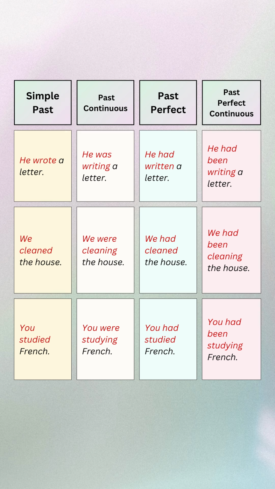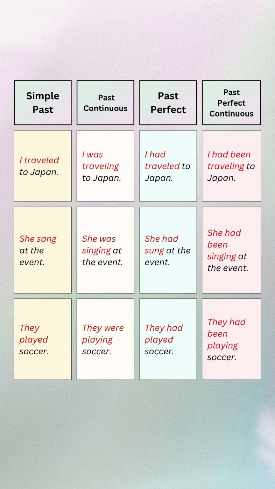You studied French. You were studying French. You had studied French. You had been studying French. I traveled to Japan. I was traveling to Japan. I had traveled to Japan. I had been traveling to Japan.